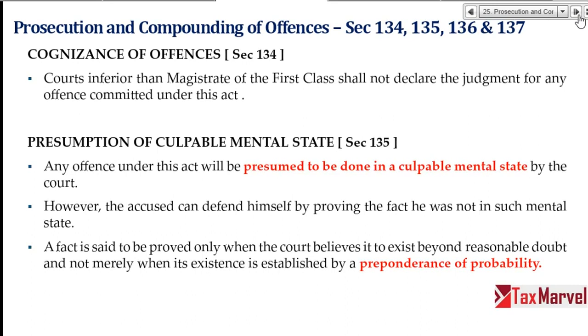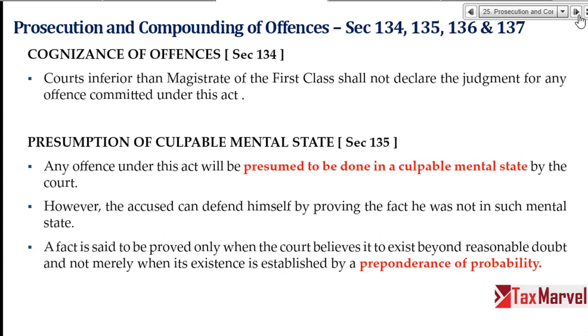So what happens is, I'll take a short example. I was going somewhere and I took a lift in a lorry, and suddenly at the checkpost the lorry was caught and there was evasion of tax in that lorry, no document was there, and they caught me also. And I am saying that I am not related in any way to this consignment. Department said no, you are also involved, and you tried to sell it. Now, when the matter went into court, the court said, CCTV camera is there.